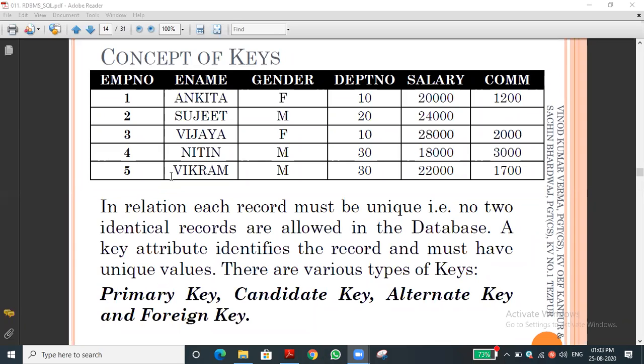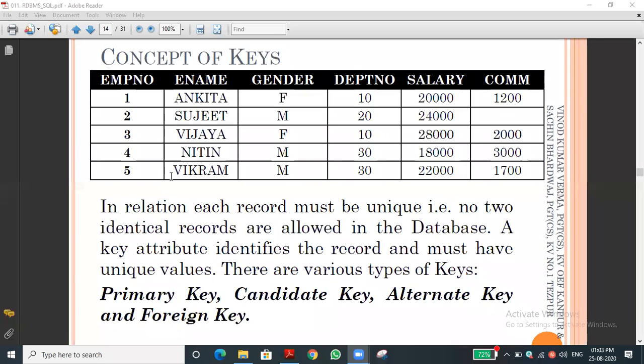Through the primary key we can access the row. Row means the entire record, or tuple, or entity, in different words. So now I hope you understand what a candidate key is and what a primary key is. Candidate keys may be multiple columns, and one among them we select as the primary key. What is the primary key and what is the candidate key? The same definition only. It should be unique.